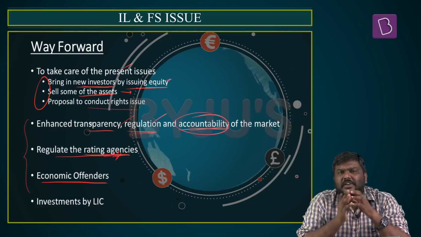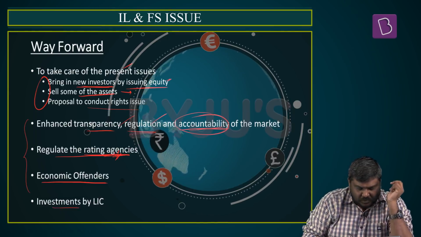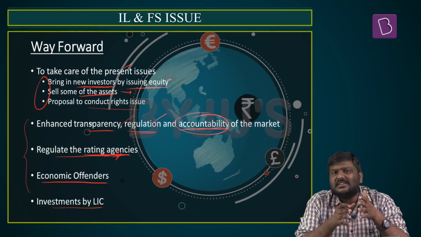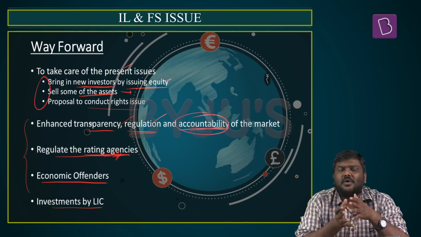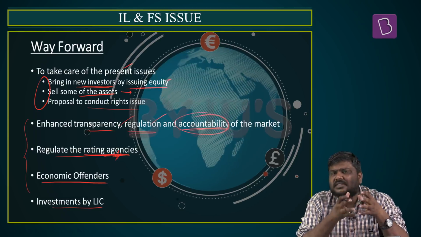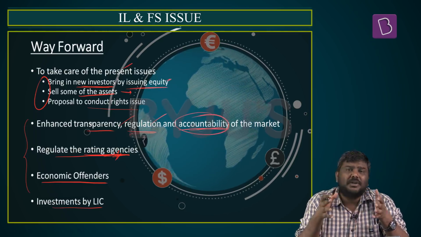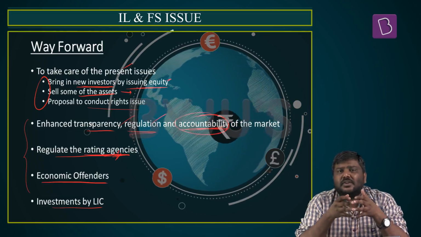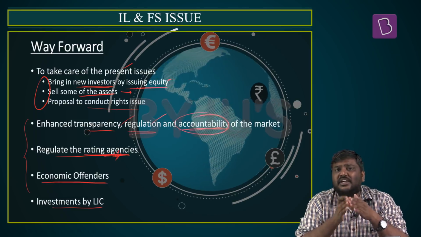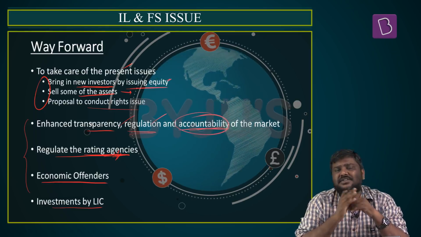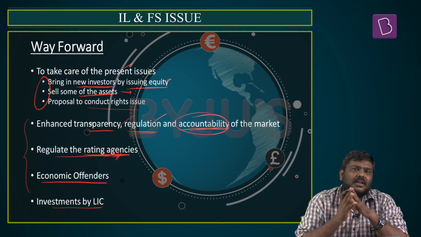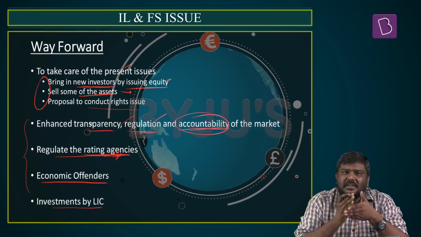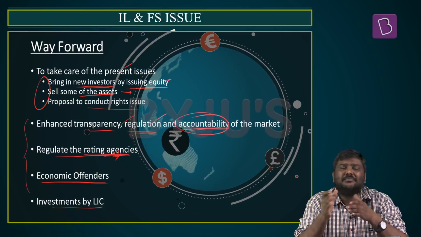The next one is we need to have a relook at the investment policy of LIC. Various experts have criticized that Government of India uses LIC as a scapegoat to subscribe or to invest for any of these particular securities in the market when there is no purchaser or buyer in the market. For example, LIC has been asked to invest in IDBI Bank, which majority of the experts feel is a very bad decision. Why? For a simple reason, LIC collects money from a common man in the form of insurance premium and makes it in the form of investment in these particular companies.